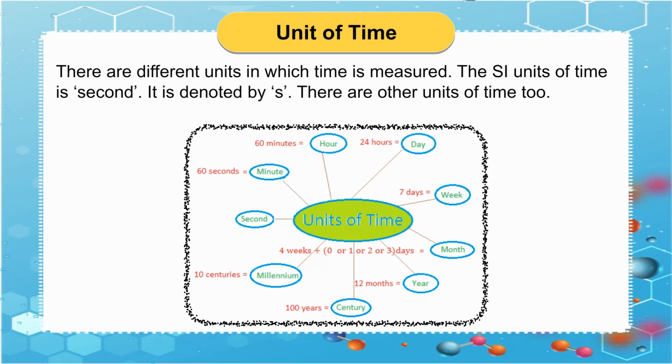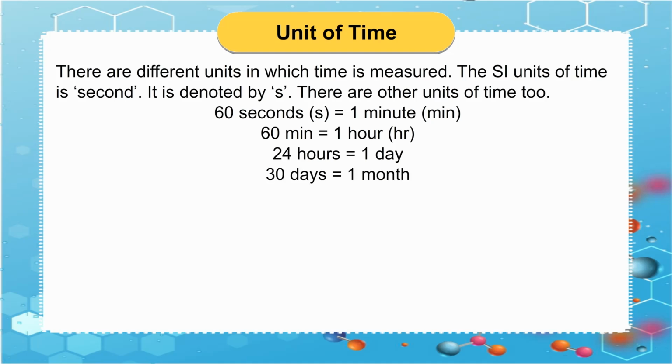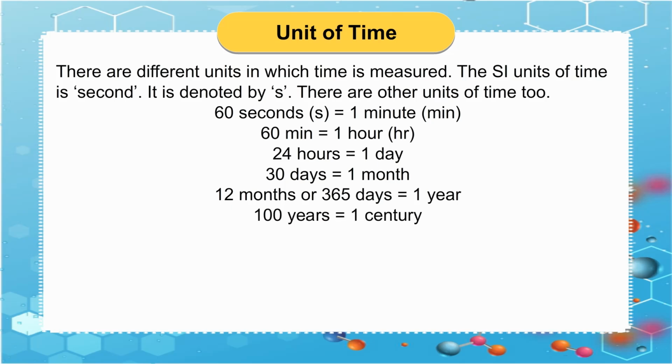There are other units of time too. 60 seconds is equal to 1 minute. 60 minutes is equal to 1 hour. 24 hours is equal to 1 day. 30 days is equal to 1 month. 12 months or 365 days is equal to 1 year. 100 years is equal to 1 century.